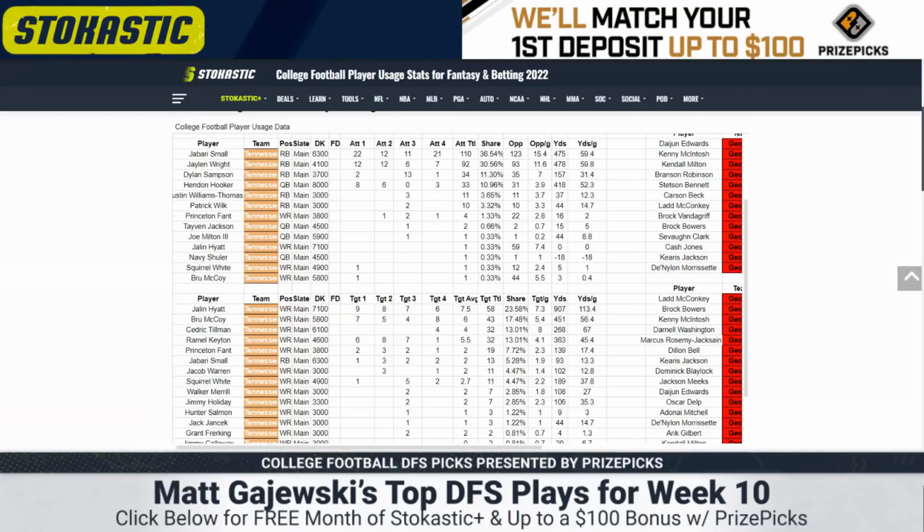I'm going to stack all of them. They run a rotation at tight end, so it's exclusively Hyatt, Brew McCoy, and Tillman. And I tell you what, I'm going to take some shots on Tillman coming back from the injury. He's just too cheap at 6,100.